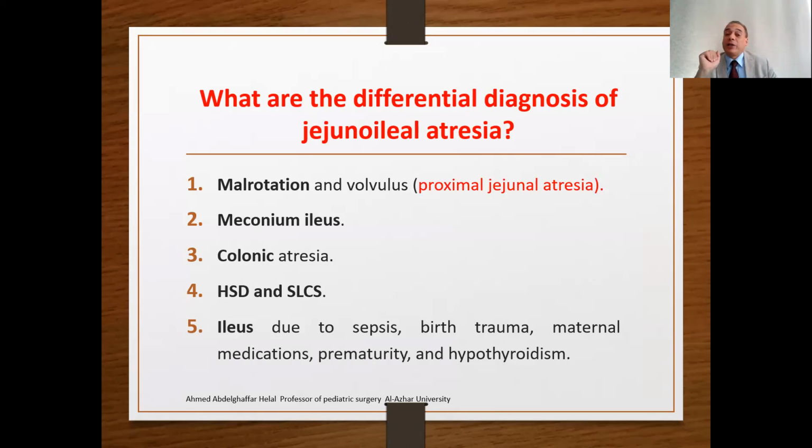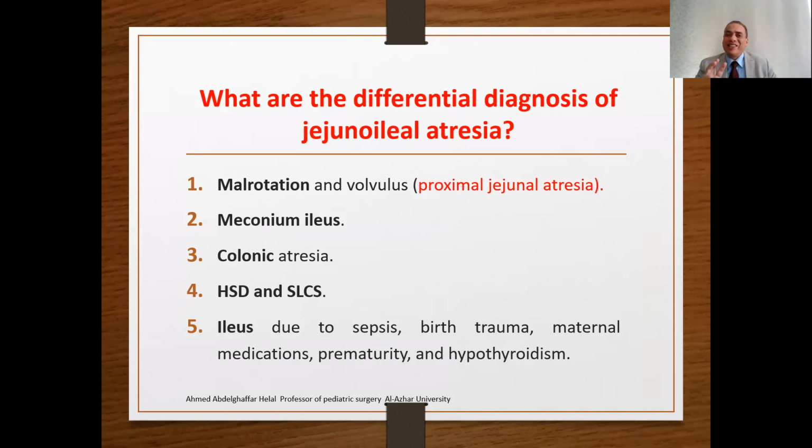What are the differential diagnoses of jejunoileal atresia? Number one, malrotation and midgut volvulus. With proximal jejunal atresia, malrotation may present with the same picture: a scaphoid or minimally dilated abdomen, and on X-ray a few gas-filled and fluid-filled upper loops. Number two, meconium ileus.